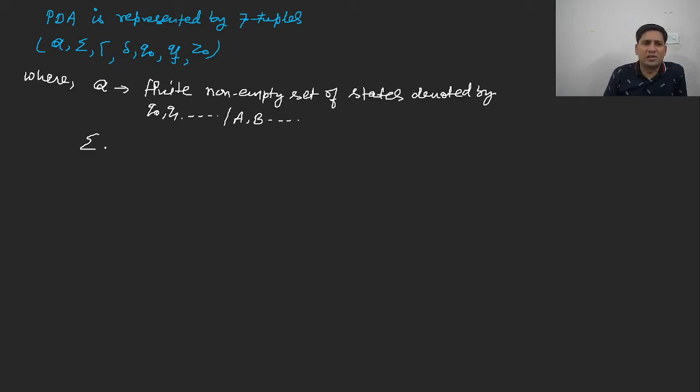And sigma is a finite, again non-empty set, at least there should be one input. Similarly, sigma is a finite non-empty set of inputs.